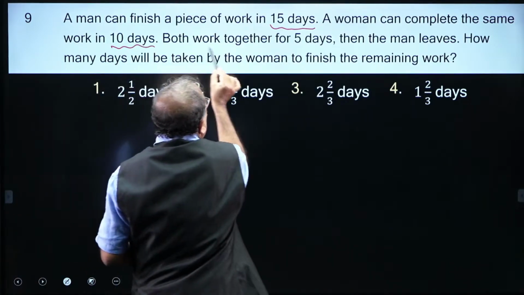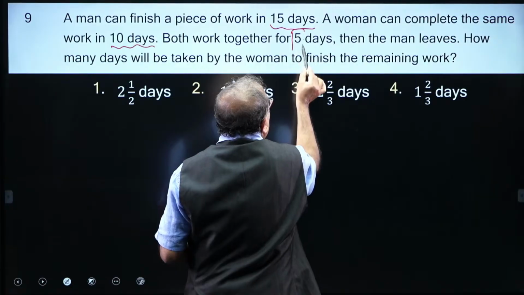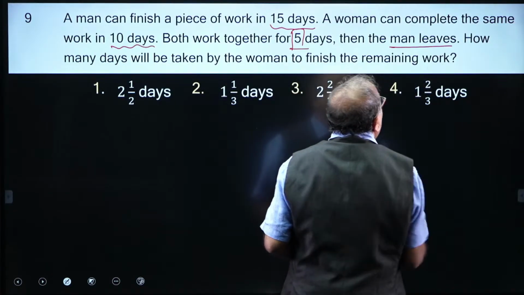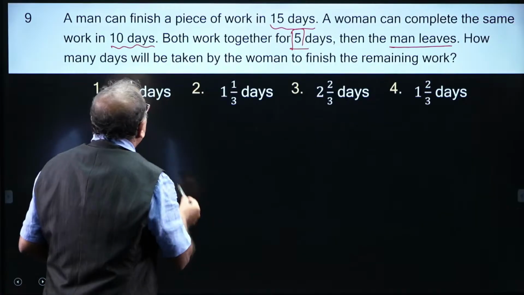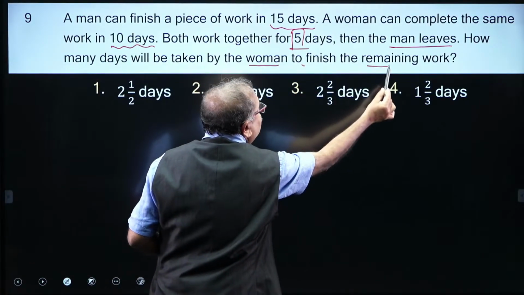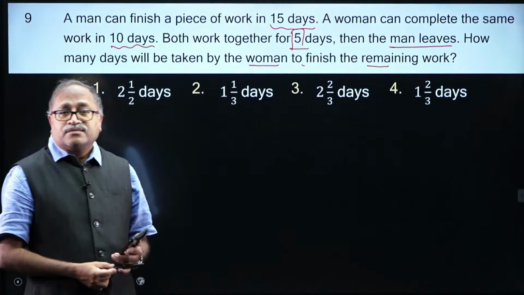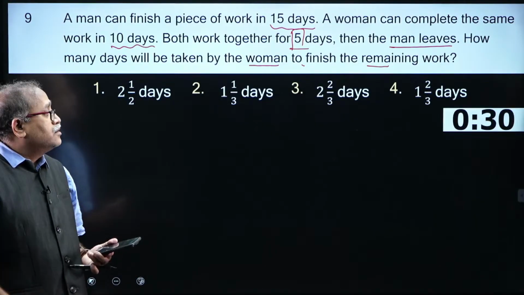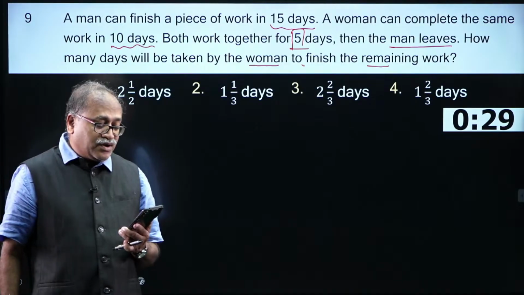Okay. Both work together for 5 days and then the man leaves. How many days will be taken by the woman to finish the remaining work?